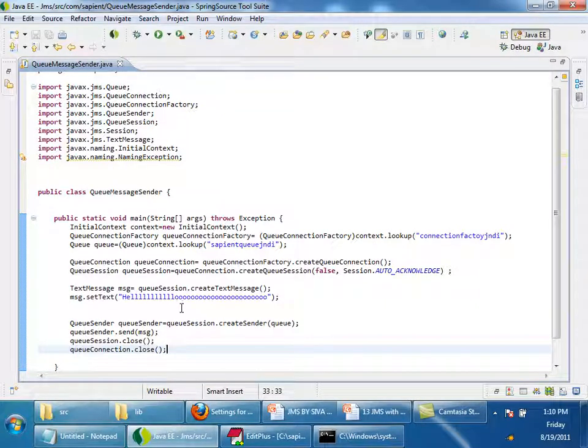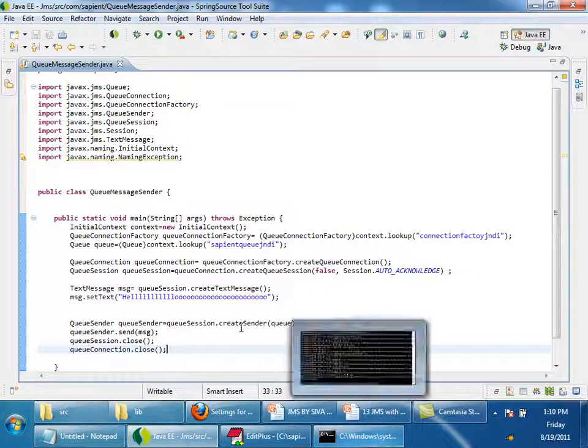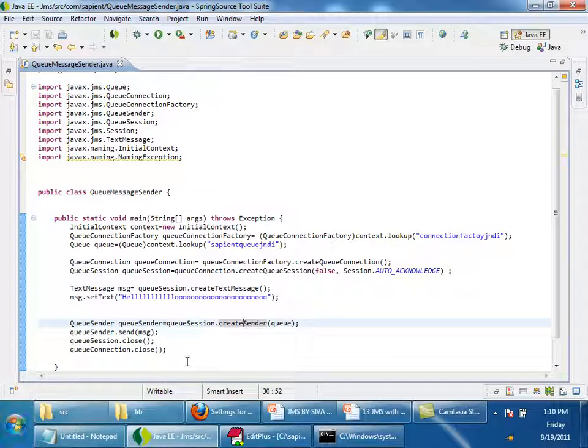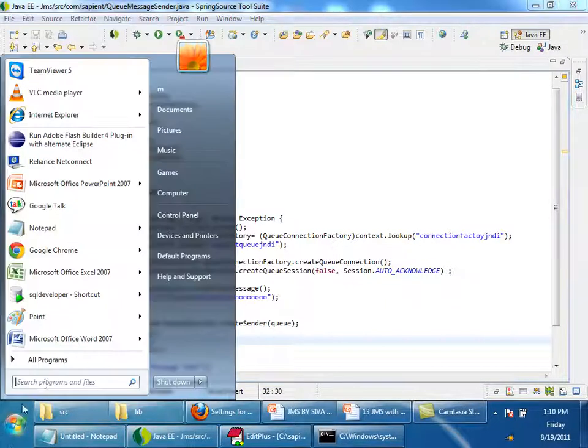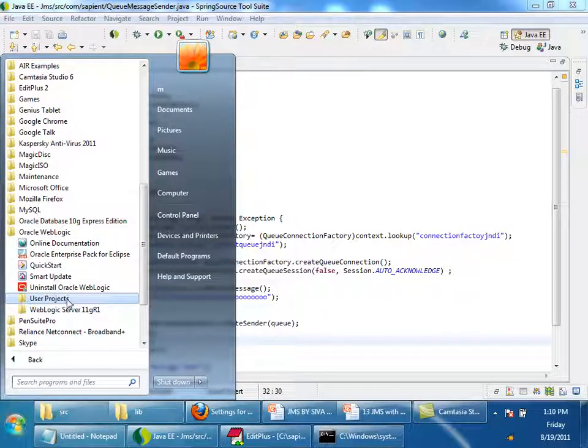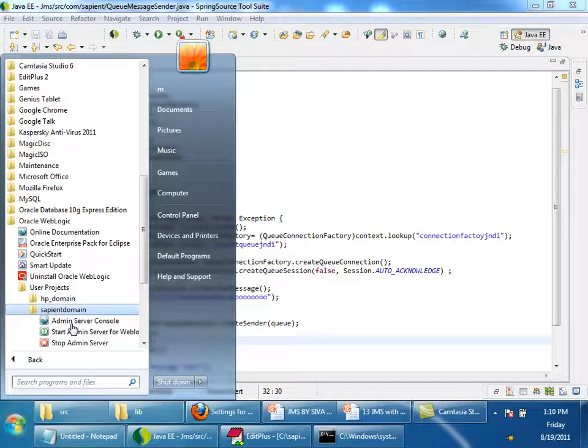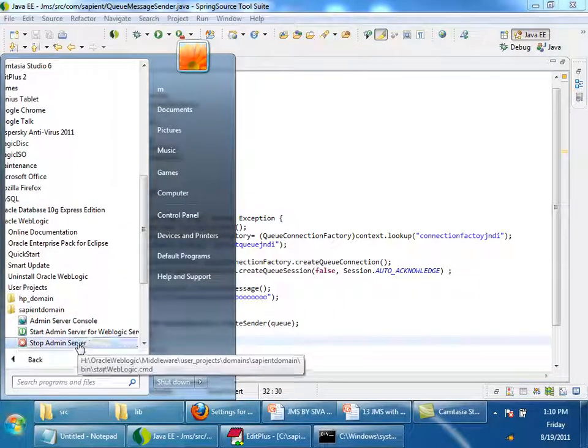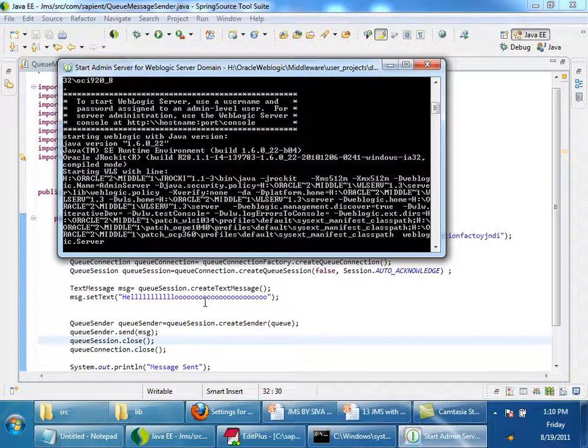I'll explain this program clearly and make you visualize everything, but just start your WebLogic server and run this. You should be able to see a message which is sent. I'll just write System.out.println("message sent"). So if everything executes successfully without any exception, the message will be sent. First start your WebLogic server if it is not started. If it's already started, no need to restart. Just run this.